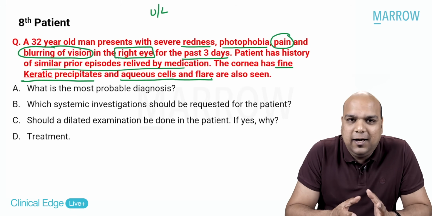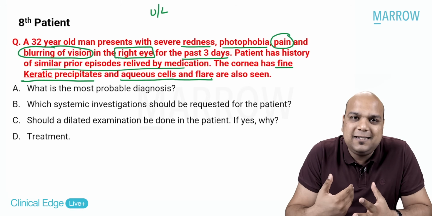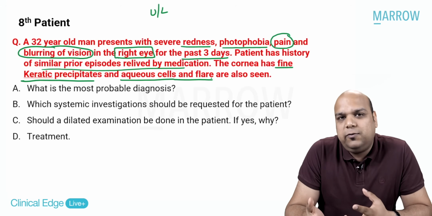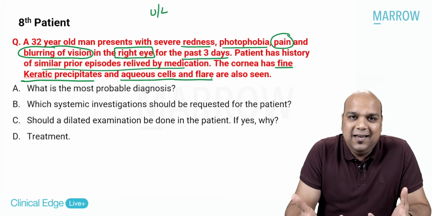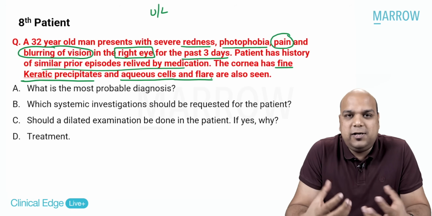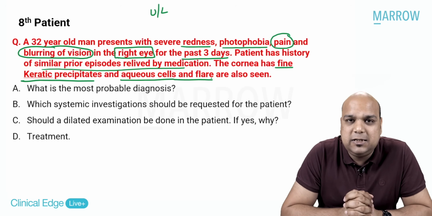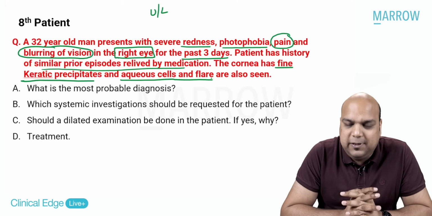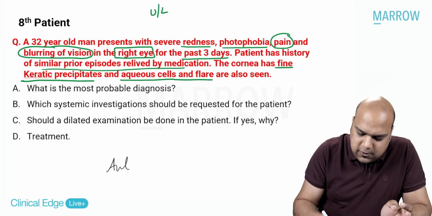That's what I hope I've been able to make you understand through this. If it is a long question, always focus on the last 2 lines before reading the full question. Only if the last 2 lines are not able to give you the diagnosis, then move on to the full question. Obviously, we have paucity of time when we are approaching our examinations, so we need to think how to save time also. Now let us match all the findings in the question, whether our last line is able to confirm our diagnosis. Keratic precipitates with aqueous cell and flare obviously make it a case of what, everybody? Obviously it becomes a case of anterior uveitis.